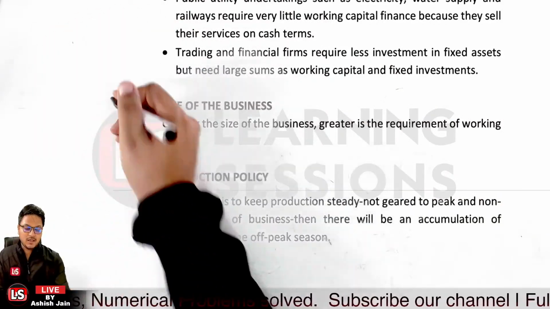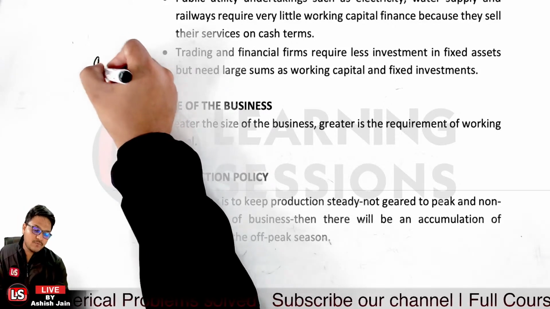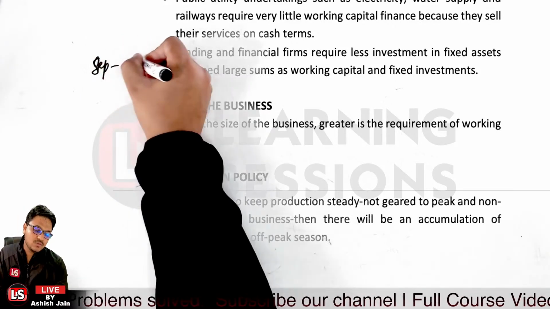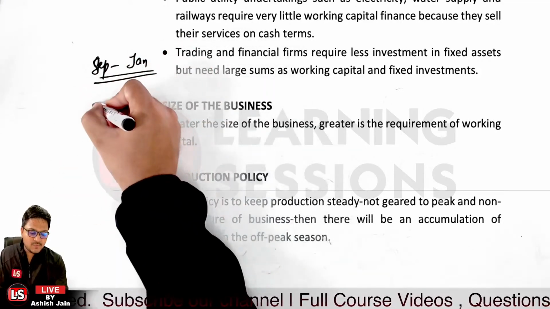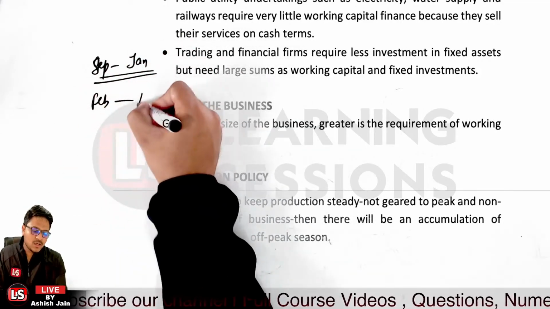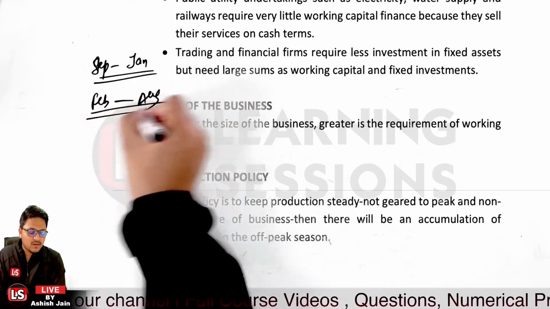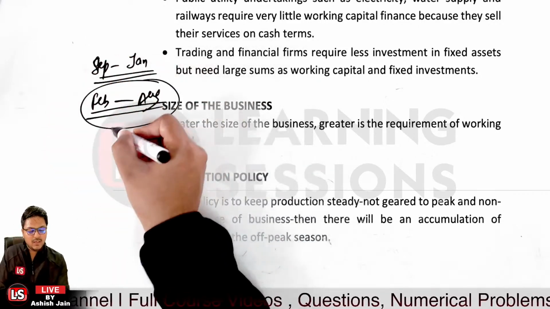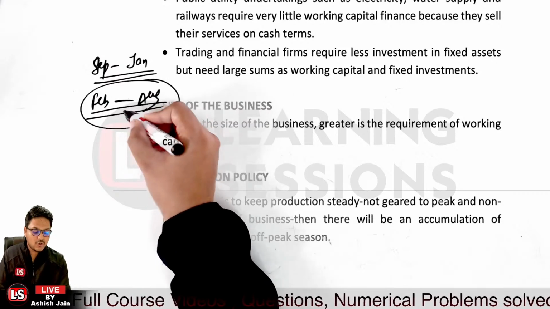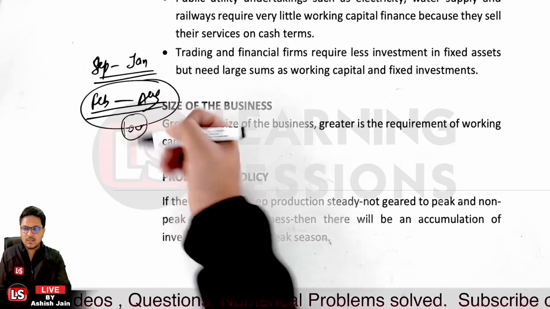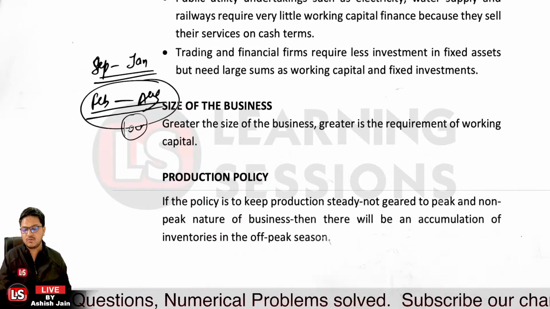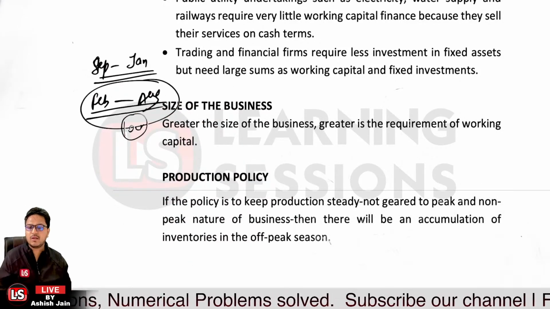Okay, like we are operating in the months from September to January each and every year, and further our off season is from February to August. But we are having a production policy that we will be maintaining at least stocks of finished goods worth rupees 10 crore. Now 10 crore rupees are required over there so as to be maintained. So you will be requiring a much larger working capital limit.